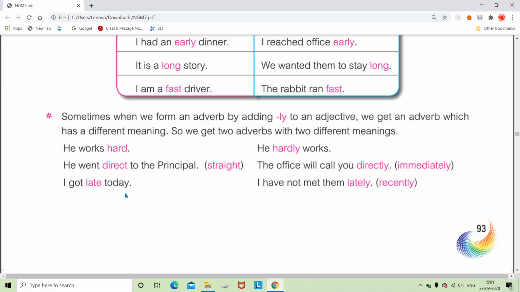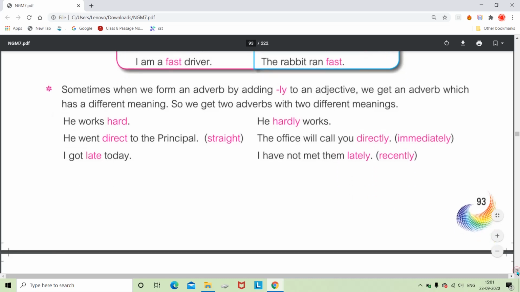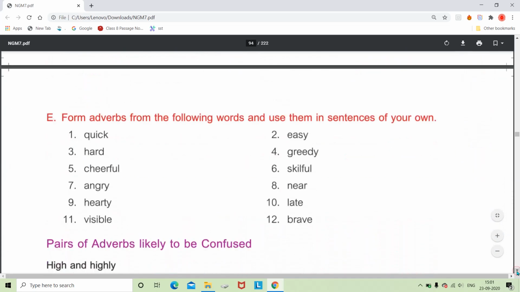I got late today. So here late is also an adverb. And if you just add ly, it gives you another adverb, but both of them have different use and meaning. I got late today and I have not met them lately. Now here the meaning of lately is recently. So these are some of the things you need to know.